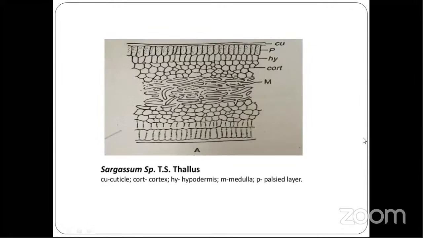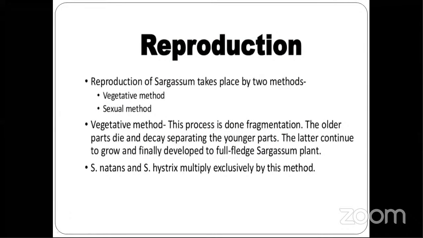Then next, how is the reproduction? Now, the reproduction in Sargassum takes place by two methods, that is vegetative method and sexual method. Now, how does the vegetative method take place? Now, this vegetative method takes place by fragmentation. Okay. Now, how does fragmentation take place?